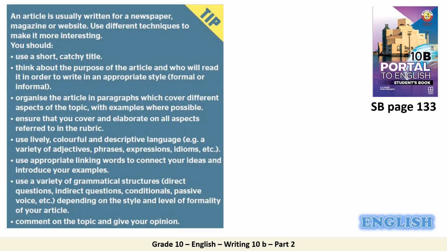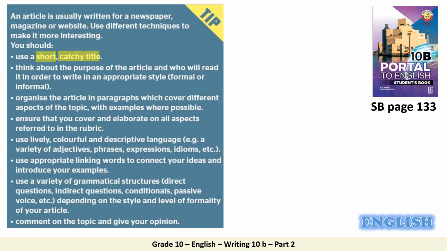Now, dear students, before writing, we are going back to the student book on page 133. We are going to read a tip. So, an article is usually written for a newspaper, magazine, or website. Use different techniques to make it more interesting. You should use a short, catchy title.